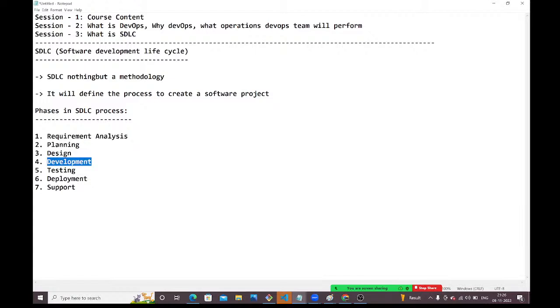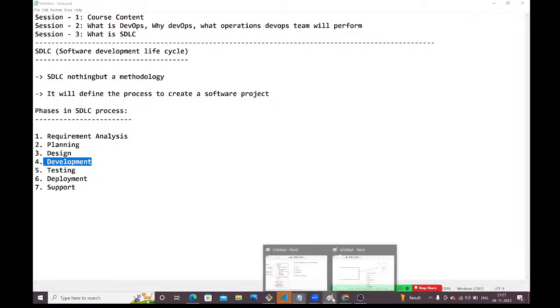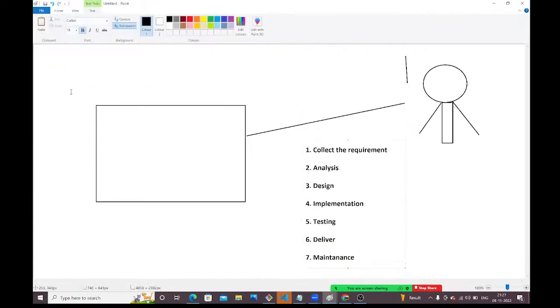Then only you guys can deliver a quality product. If you don't have proper clarity on the business and the customer requirement, automatically so many issues will come after development. See, guys, if you don't have proper clarity on what the customer is asking, whether the customer is asking for 4 floors or 5 floors, and on each floor 1 BHKs, 2 BHKs, 3 BHKs, like that.